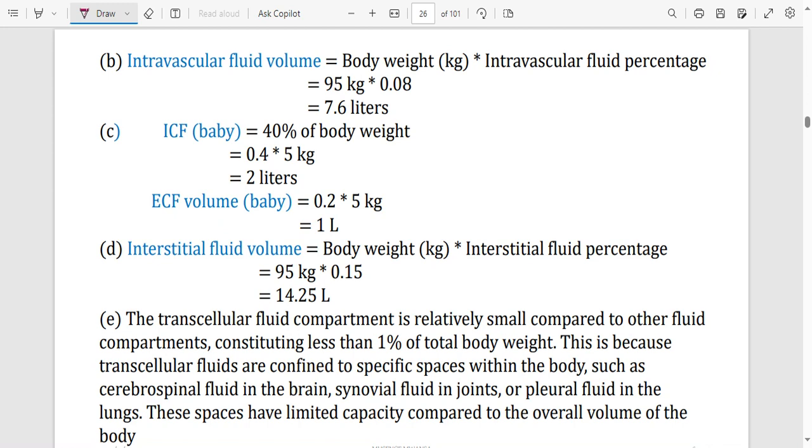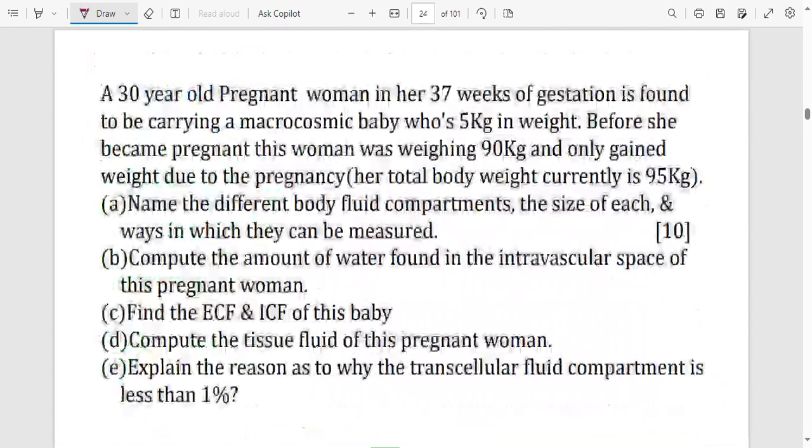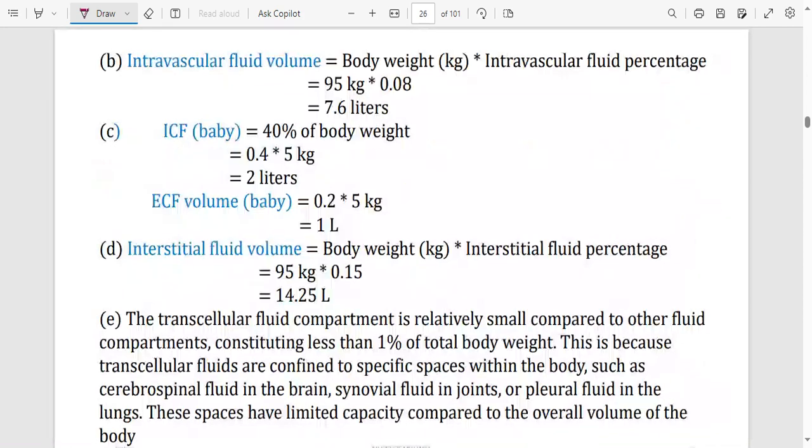Interstitial fluid, that is the compute the tissue fluid of this pregnant woman. That is interstitial fluid. That is the fluid found in between the tissue. Explain the reason as to why the transcellular fluid is less than 1%. So the interstitial fluid is the weight times the interstitial fluid percentage. Now remember, interstitial fluid is 15% of the weight. That will be 15% times 95, and that will give you 14.2.